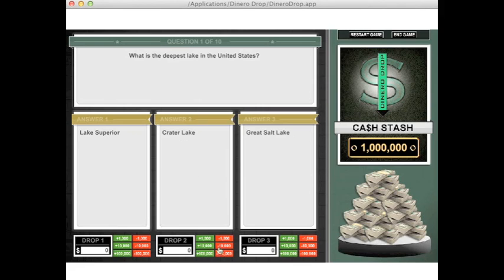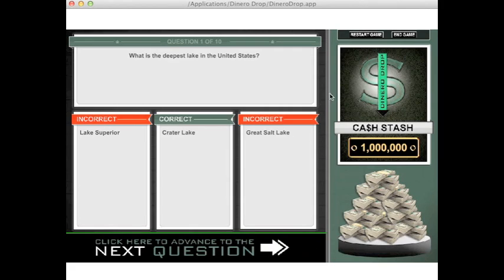I know that the answer is Crater Lake. So you can just choose the number buttons below to add as much money as you would like. Again, I know that this is a correct answer. Once I get to my cash stash total, which is $1 million at this point, it's going to allow me to then submit this answer. So I'm going to click on the Submit Answer button. And you can see here that I got the answer correct. This gives all of my cash to me because I didn't lose any of my money, and I then am able to click the Next Question button in order to go to the next question.